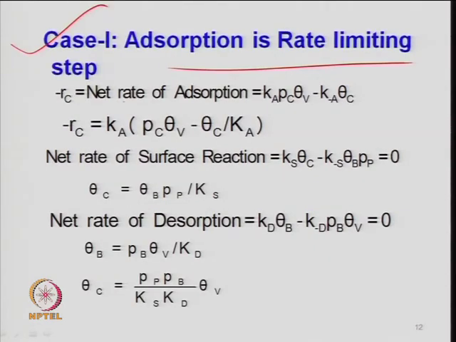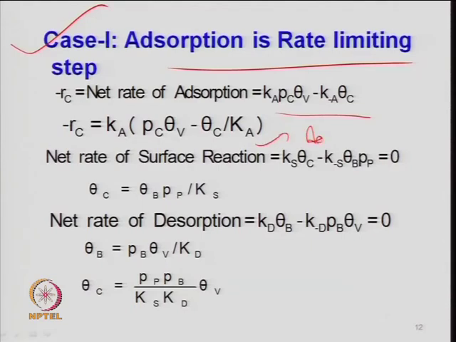So, for the rate of adsorption written here, now you can take capital K_A out. This becomes P_c times theta_v minus theta_c times capital K_A divided by capital K_minus_A. So, this is basically 1 upon the adsorption equilibrium constant.